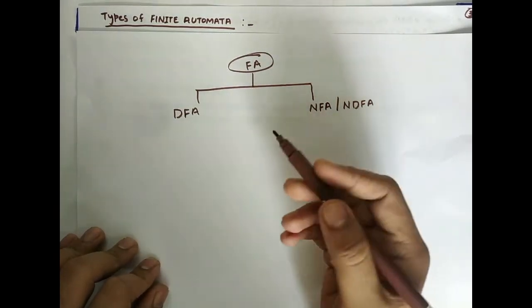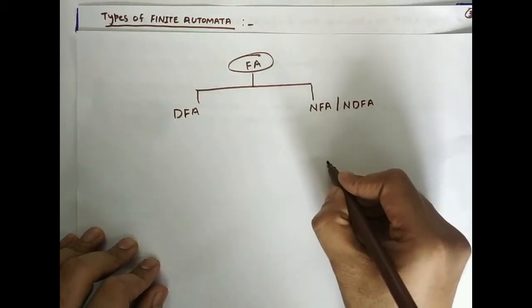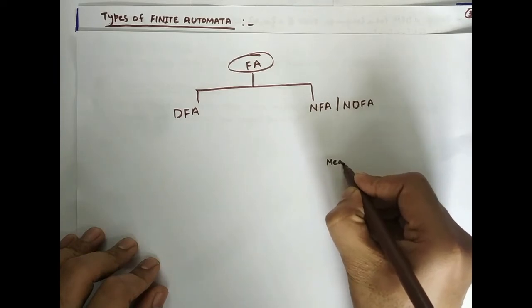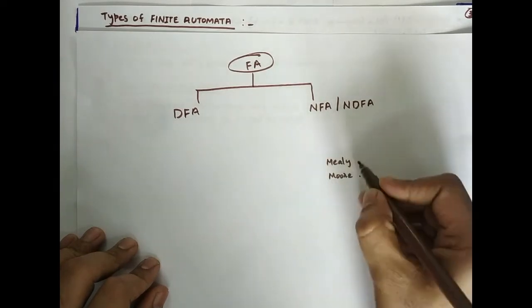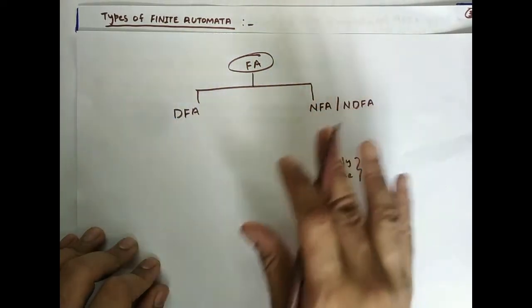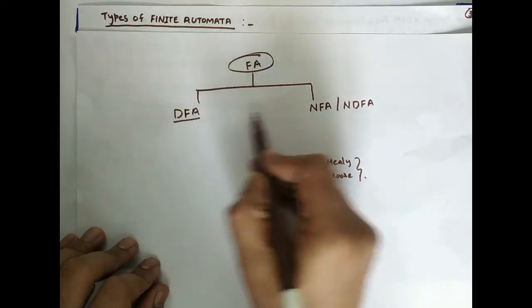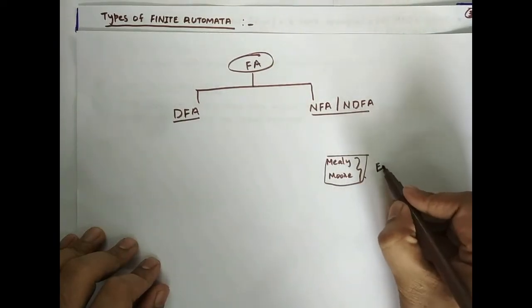And then finite automata had some extensions that we are going to see later. Those extensions are called Mealy and Moore machine, but that does not come under the broad classification. This is the broad classification wherein there is something called DFA and NFA. These you can say are the extensions.